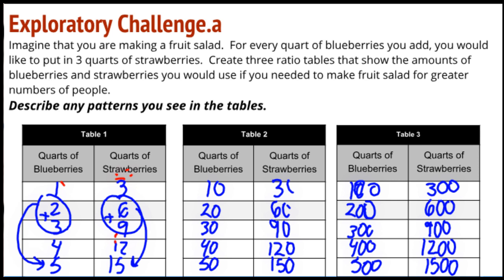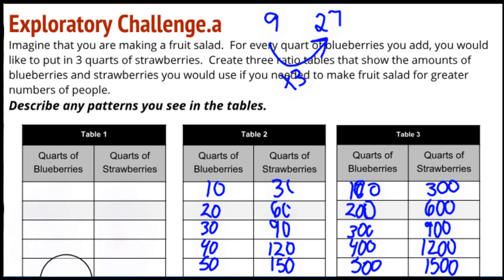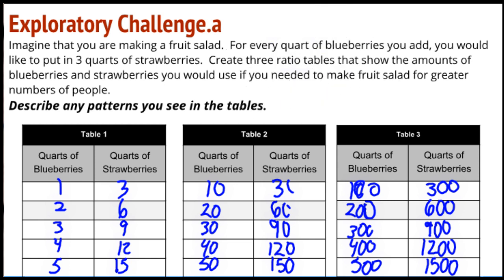So I wonder if I can do that for all of them, or if that's just something special about 5s. For example, if I add the 4 and 5 together and get 9, and I add the 12 and 15 together and get 27, do I still have my ratio relationship? And the answer is yes, I do. The 27 is 3 times the 9. So there's some additive relationships within these tables also. Now, some of the additive relationships are more useful and some of them are less useful.